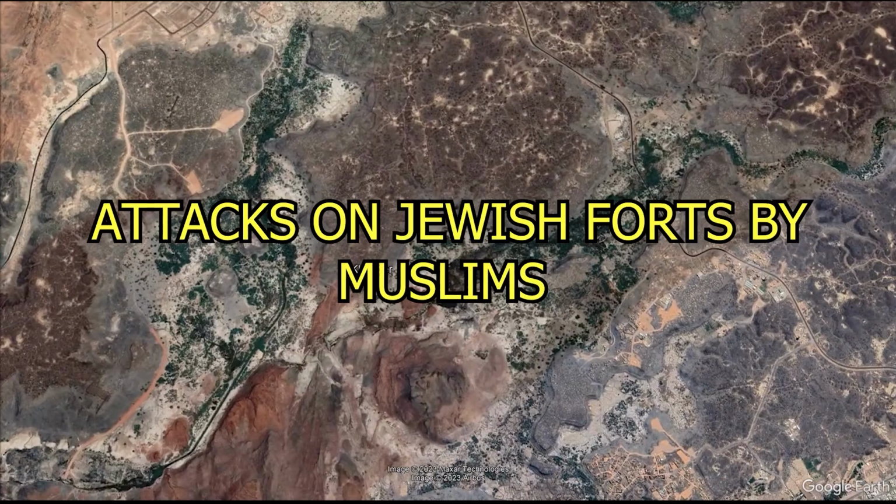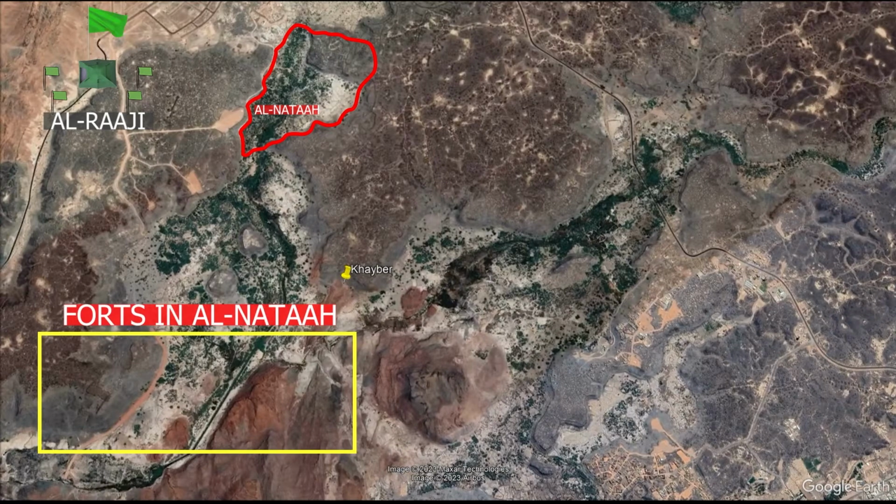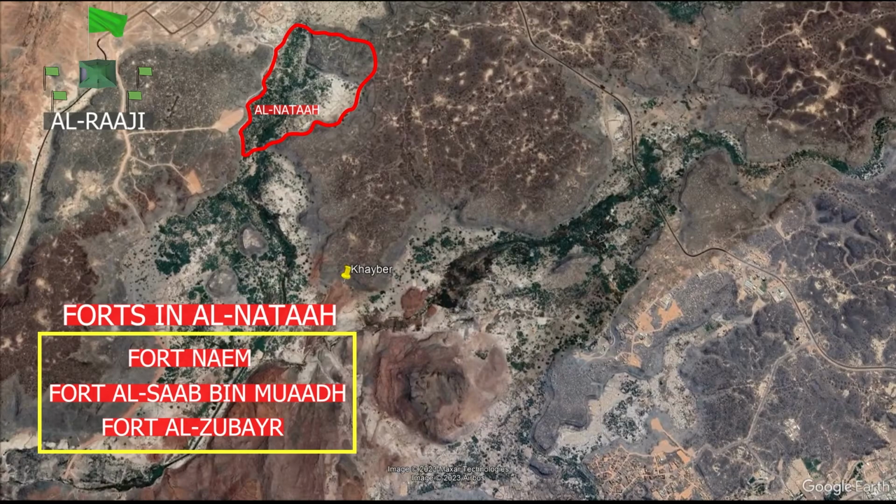Now we will explain how Muslims attacked the forts occupied by the Jews. The Oasis of Khaybar, where the Battle of Khaybar was fought, was divided into three districts called Al-Nataah, Al-Shikk, and Al-Katiba. Muslims decided to stay at a place called Al-Raji. From here, they decided to attack all forts located in the district of Al-Nataah. The people of Al-Nataah were the most violent of the Jews. Forts which Muslims attacked one by one in Al-Nataah district are Fort Name, Fort Al-Sab bin Mu'ad, and Fort Al-Zubair.